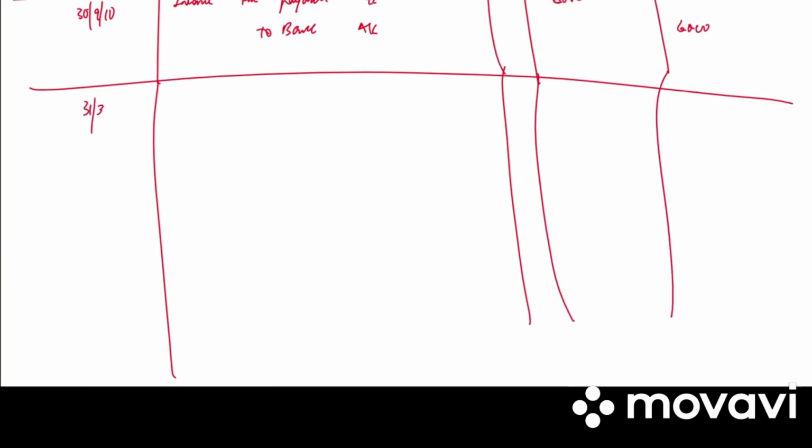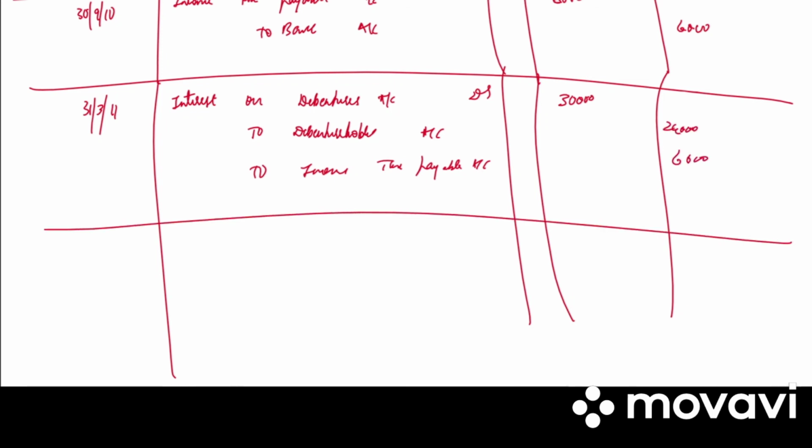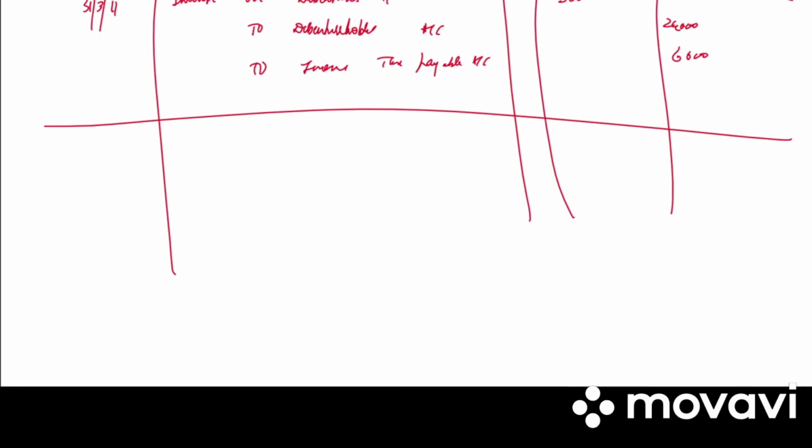Next again we have to pay interest on 31st March. 31st March 2011, again same journal entry. Interest on debenture account debited to debenture holders account, to income tax payable account. Same amounts, 30,000, 24,000, 6,000. Write the narration. Half yearly interest due on debentures and tax deducted at source.